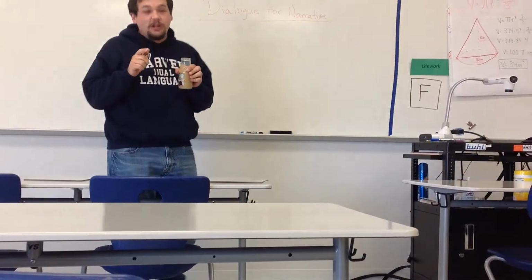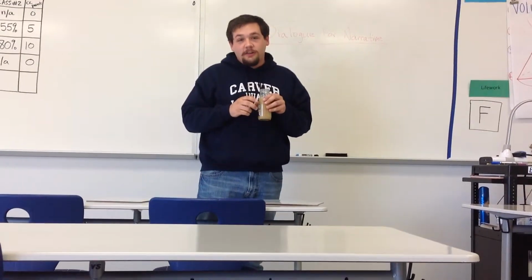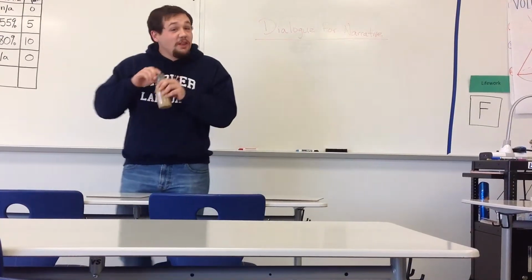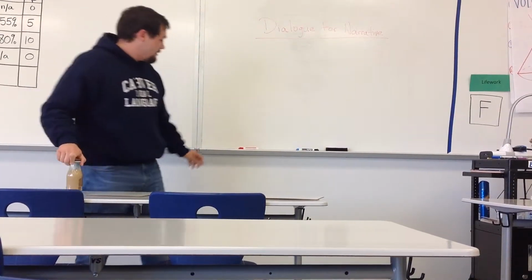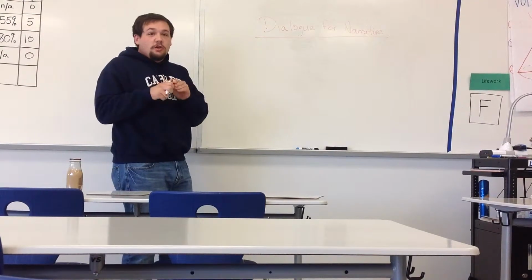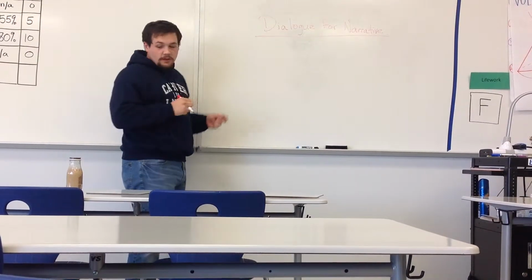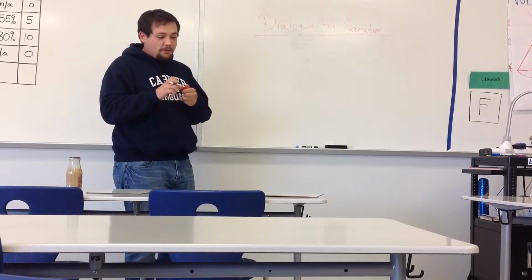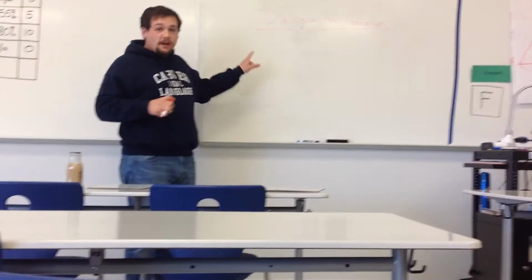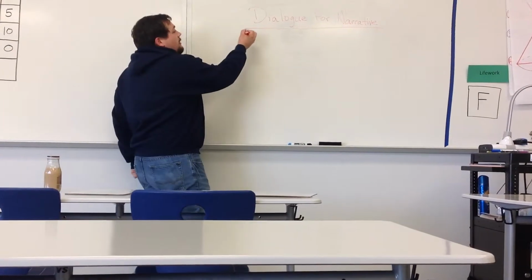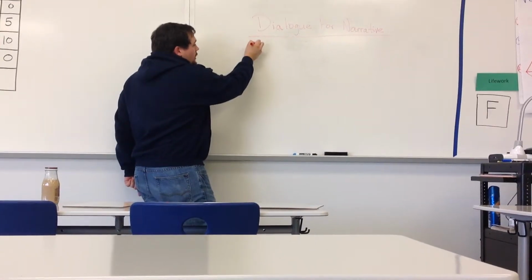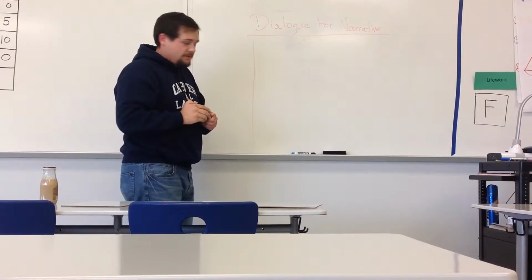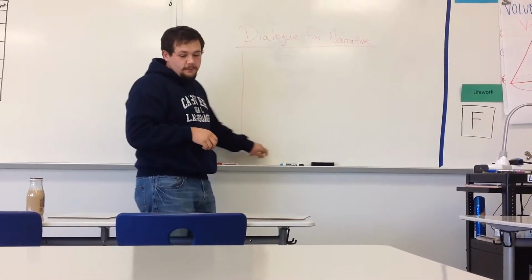Today we're going to learn about how to write dialogue in our narrative writing. Three things that we're going to go over in this lesson: new paragraphs, quotation marks, and commas. Remember, if this was my piece of paper and I was writing for my narrative, and this was the red line, the first thing that we always have to do is indent.